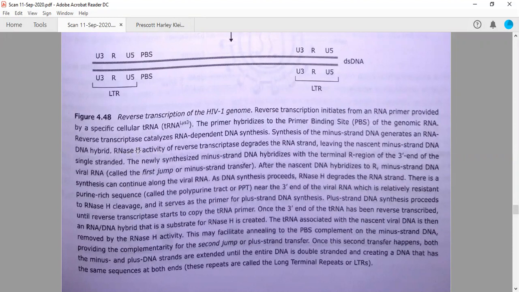So if there is any hybrid which has DNA and RNA, a heteroduplex, the RNA out of this heteroduplex will be degraded by the specific enzyme called RNase H. In HIV, this RNase H functionality is present in the reverse transcriptase itself.